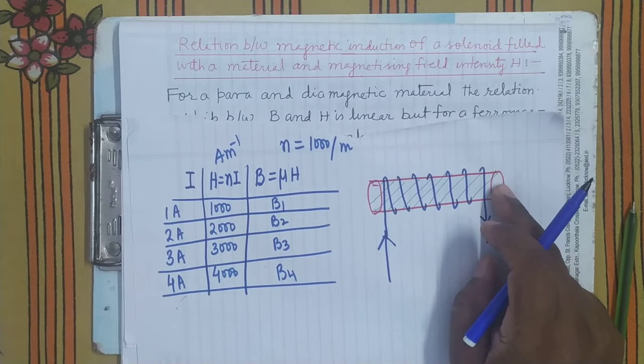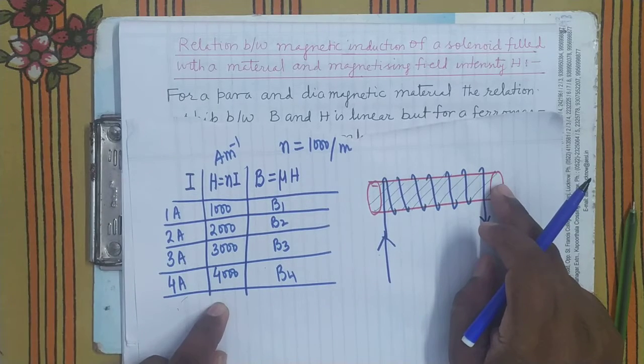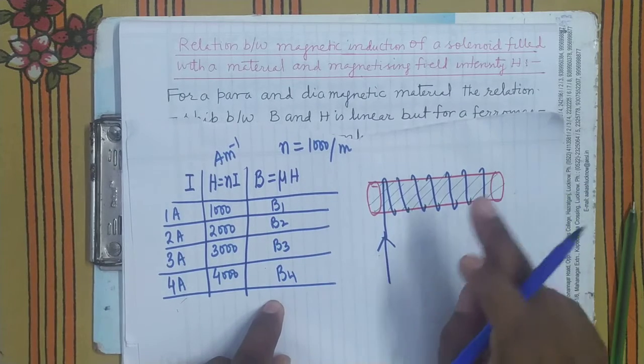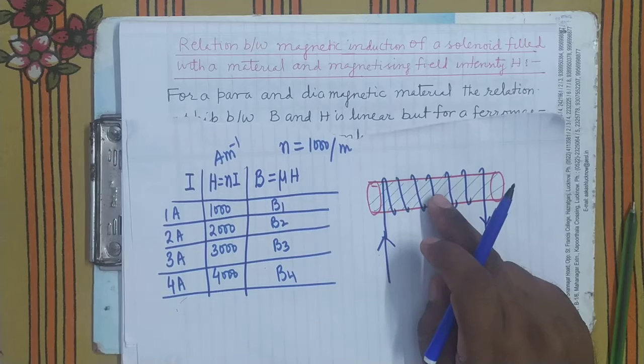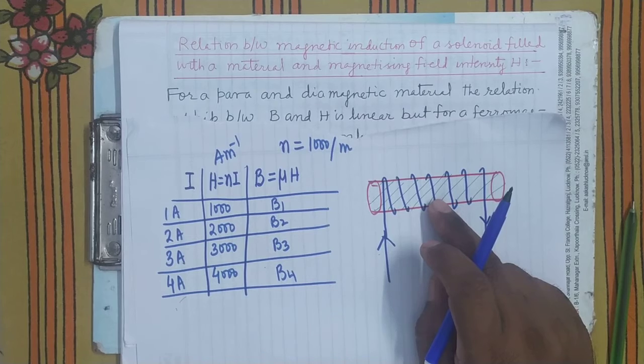But what will you find in the diamagnetic material? You will find that as you increase the current, as you increase the magnetizing field, the magnetic induction inside the solenoid decreases more and more. It's clear. And why is it decreasing more and more? Because diamagnetic materials magnetize opposite to the magnetizing field.